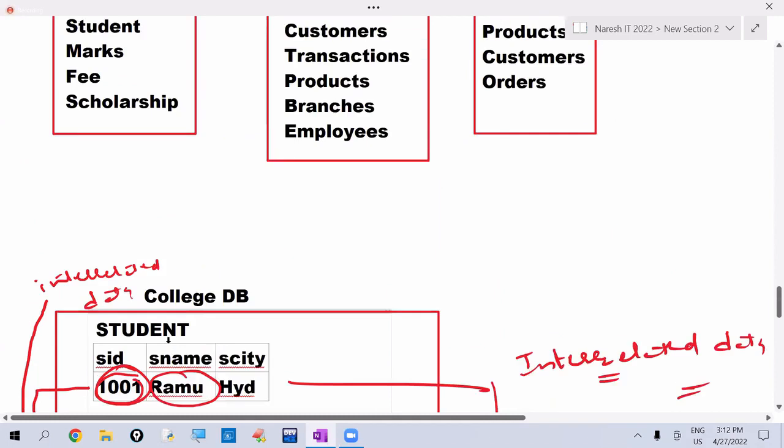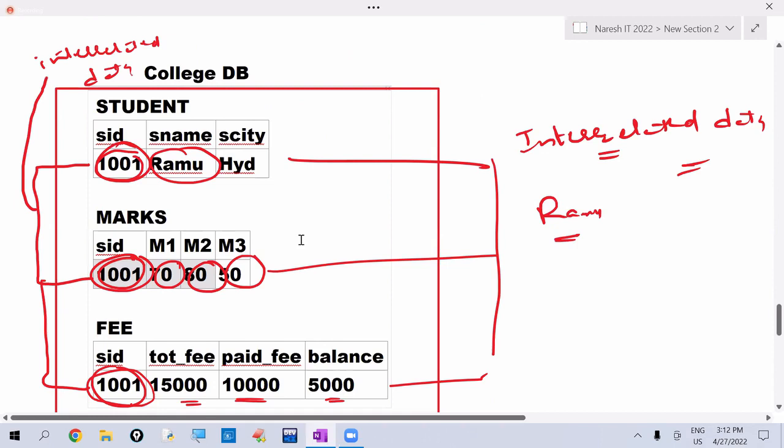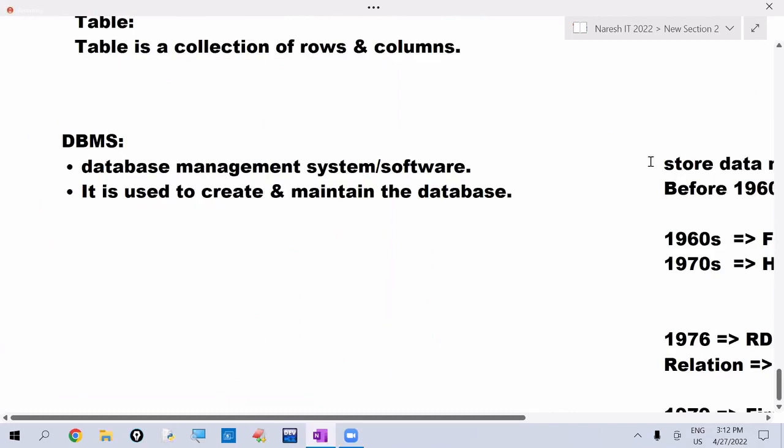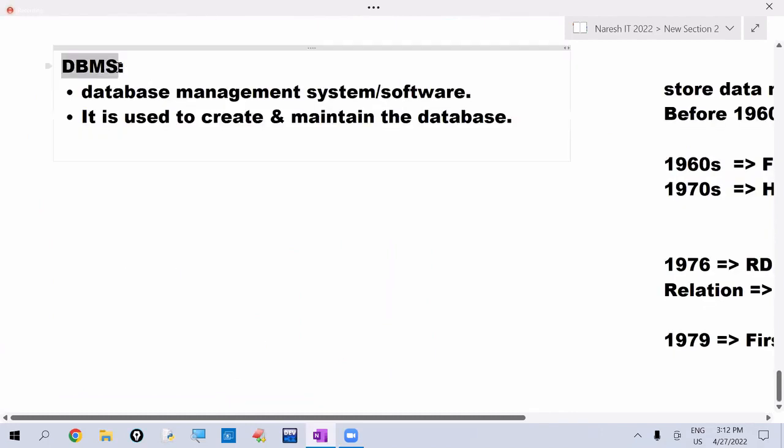To create and maintain a database, we have to use one software, just like you use Photoshop to edit photos. That software we call DBMS. DBMS stands for Database Management System, or software. It is the software used to create and maintain the database.